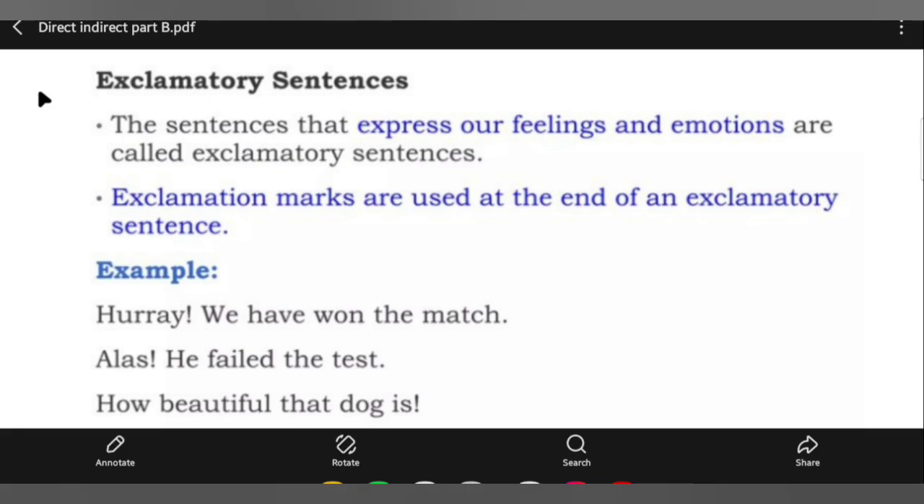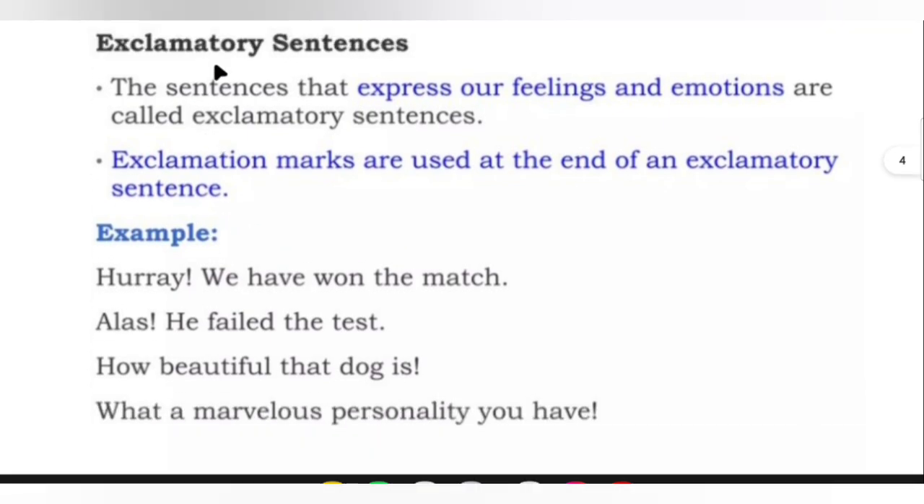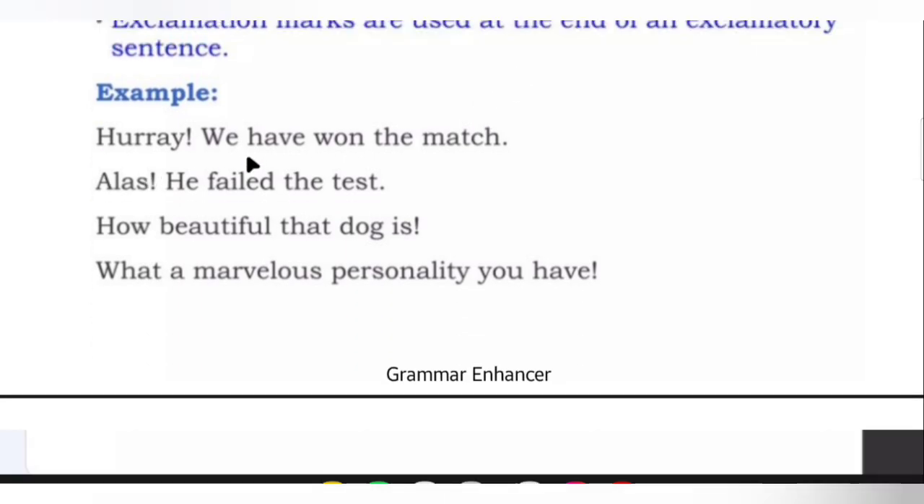Now look at the exclamatory sentence. Exclamatory sentences: the sentences that express our feelings and emotions are called exclamatory sentences. Exclamation marks are used at the end of an exclamatory sentence. Hooray, we won the match! Alas, he failed the test! How beautiful that dog is! What a marvelous personality you have!